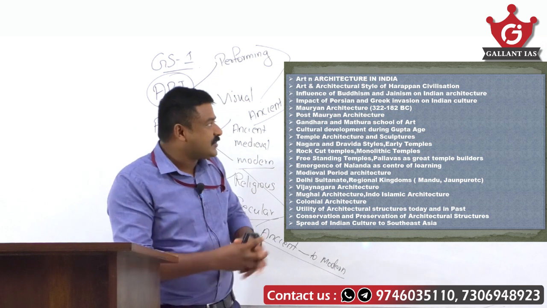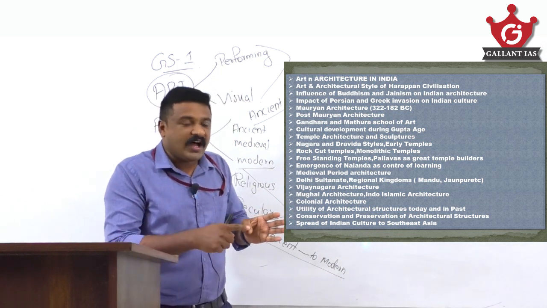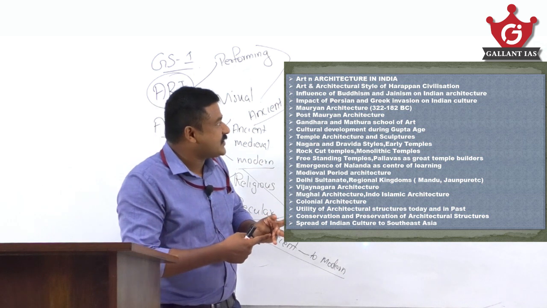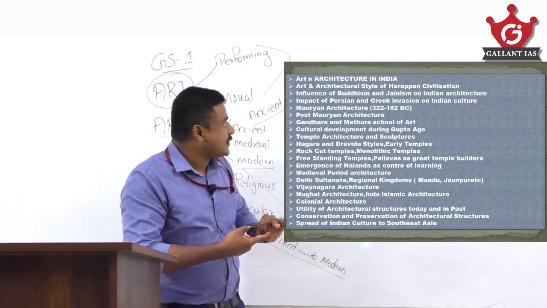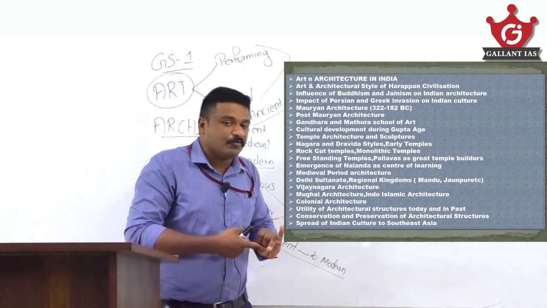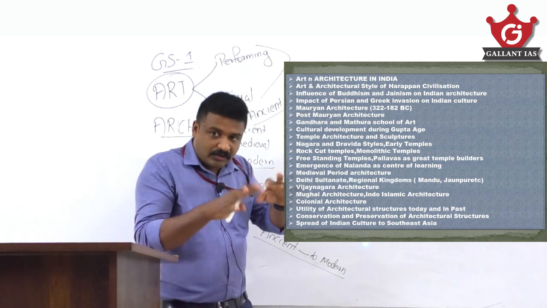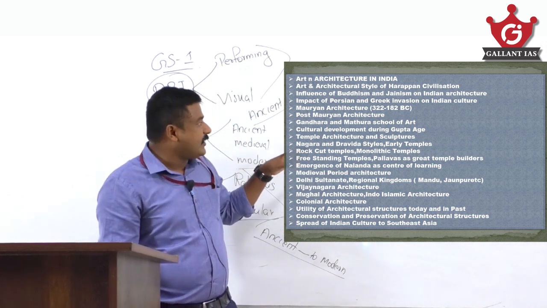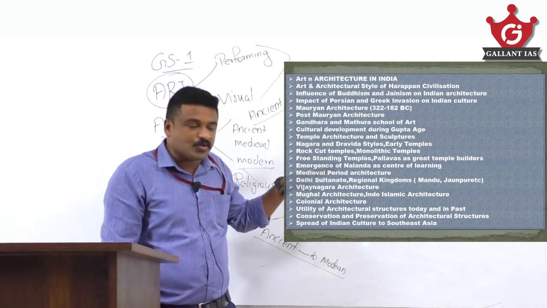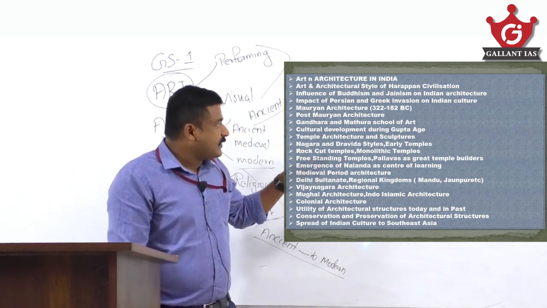Coming to the culture part, India's culture part, you start with the art and architecture of Indus Valley civilization, then the influence of Buddhism, Jainism on Indian art and architecture, impact of Persian Greek invasions on Indian art forms, all broadly speaking Indian culture, Mauryan architecture, post-Mauryan architecture, Gandhara, Mathura, Amaravati schools of art, cultural developments during the Gupta age, temple architecture.